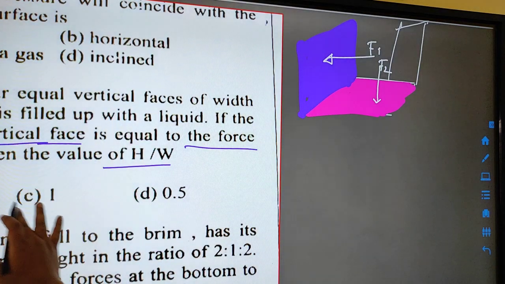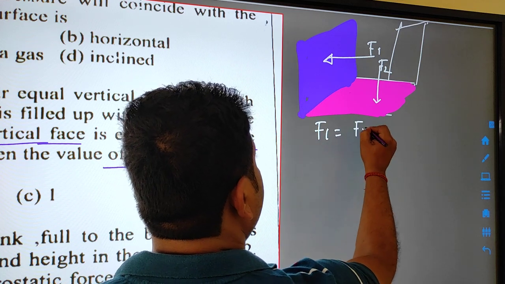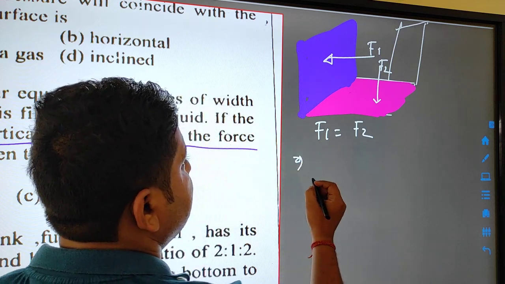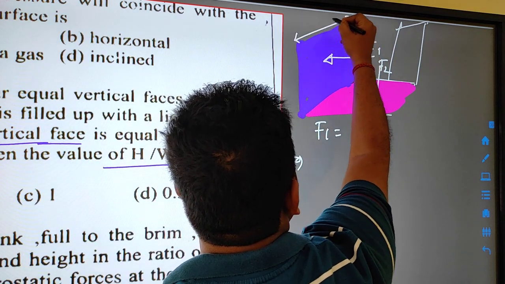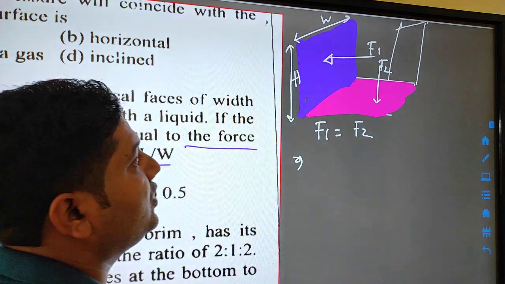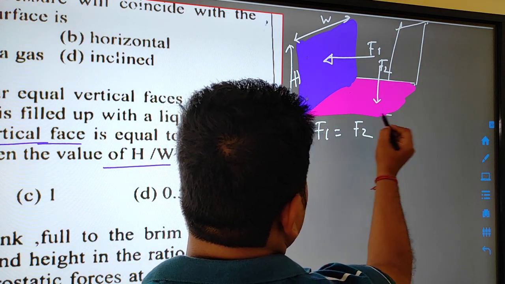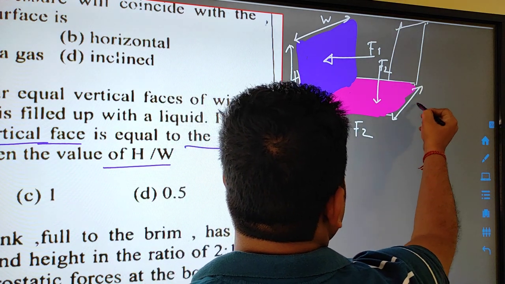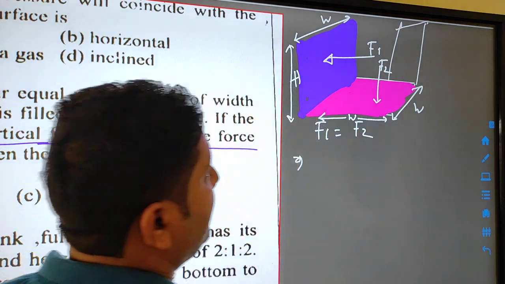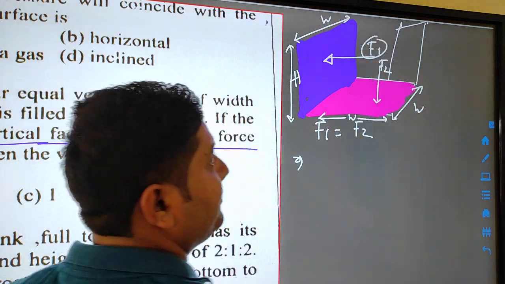Here it says the force on any vertical face is equal to the force on the bottom, so F1 will be equal to F2. The width is given as W and the height is given as H. Similarly, the bottom width is also W. Now, what is the hydrostatic force acting on this vertical face?